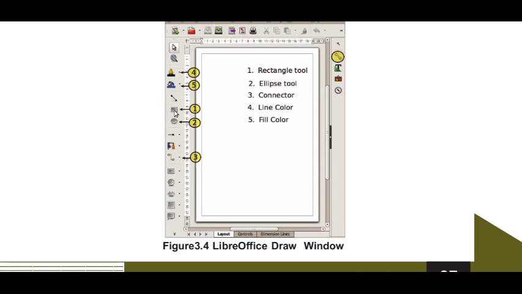Can you see this rectangle shape? Yes, this is the rectangle tool. Then second one, ellipse tool. Then third one. Where is the third one? See. This is the connector. Okay. Then fourth one, line color. Fifth one, fill color. Okay, we can learn all these tools.